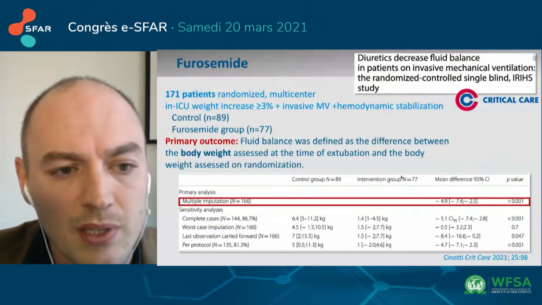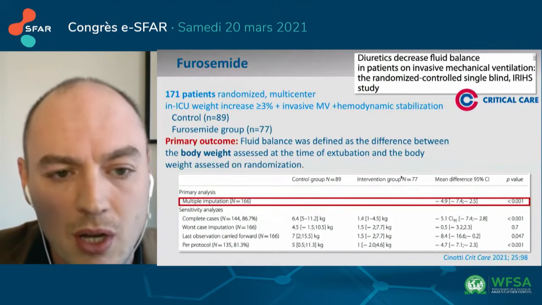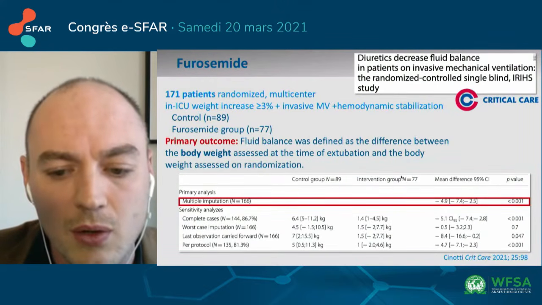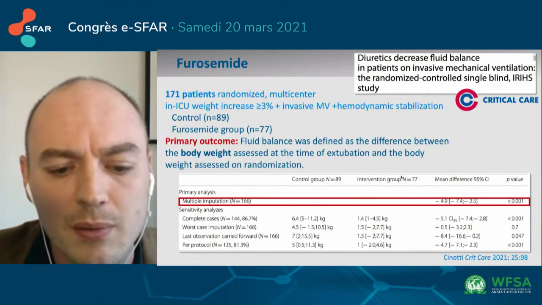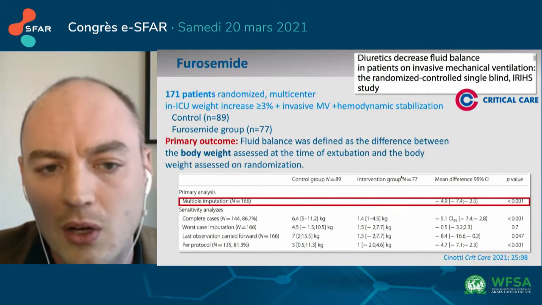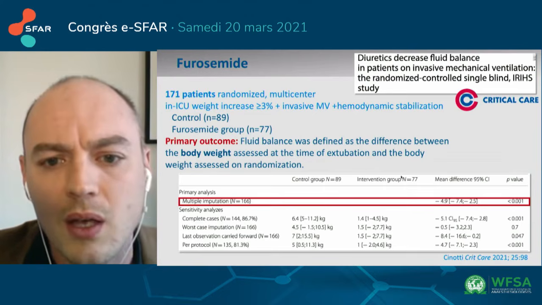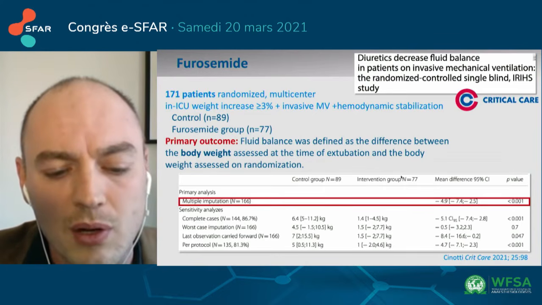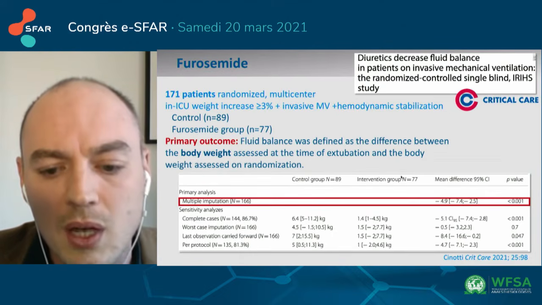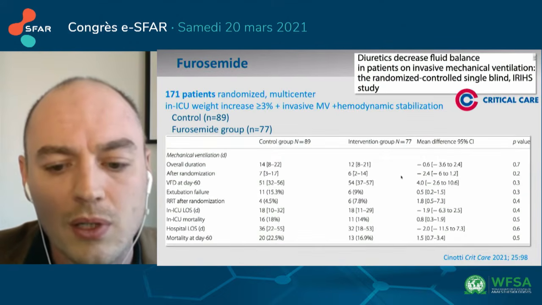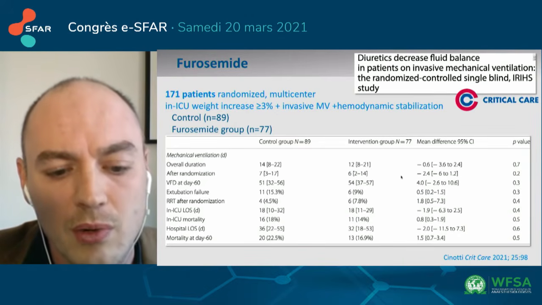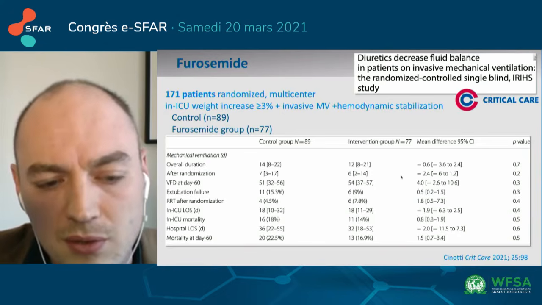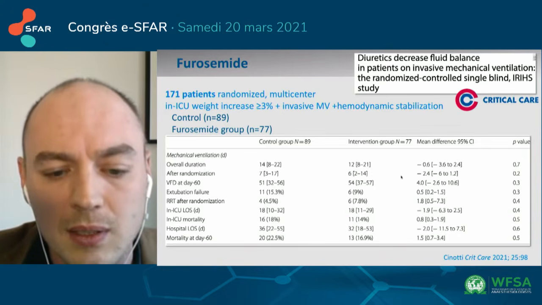In this very recently published French pragmatic study, the authors assessed the efficacy of furosemide on the weight loss considered as a surrogate of fluid balance and fluid overload. Furosemide was indeed efficient without, unfortunately, significant effects on mechanical ventilation duration, ICU length of stay, or mortality.